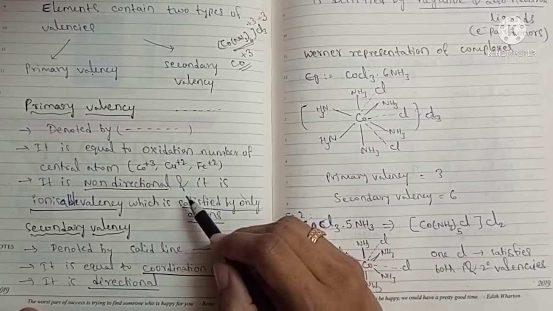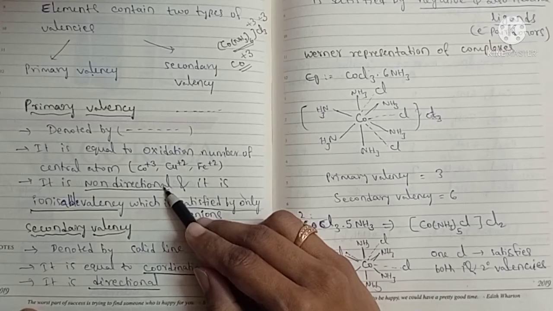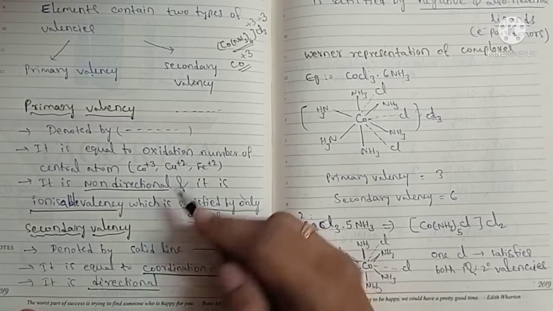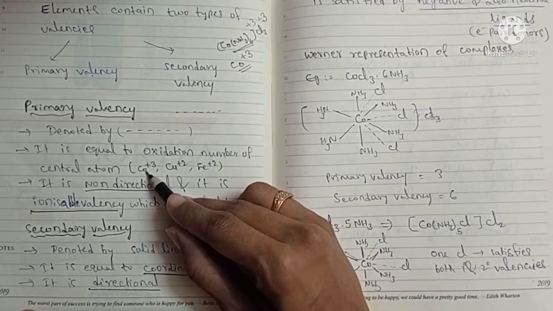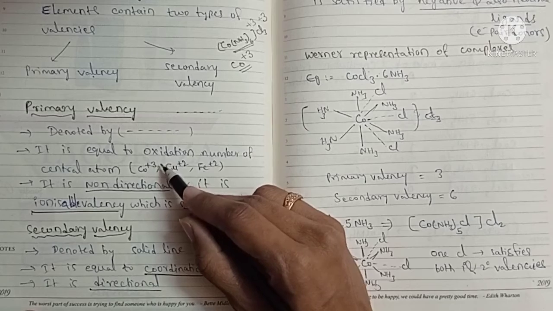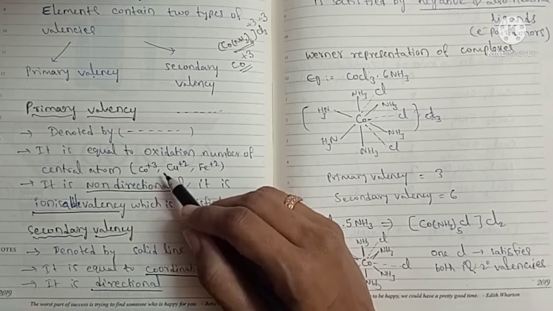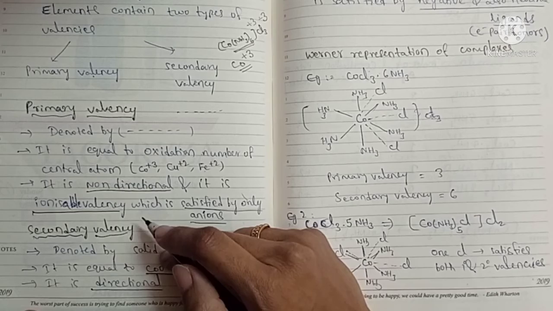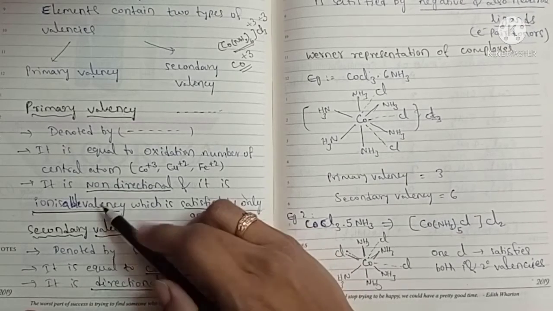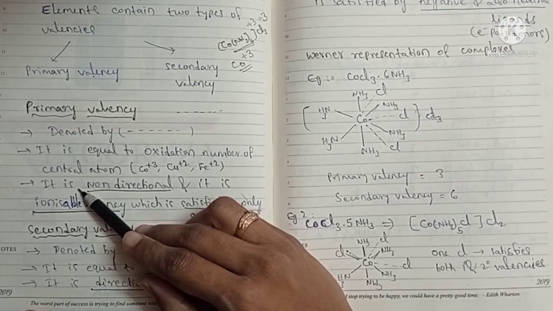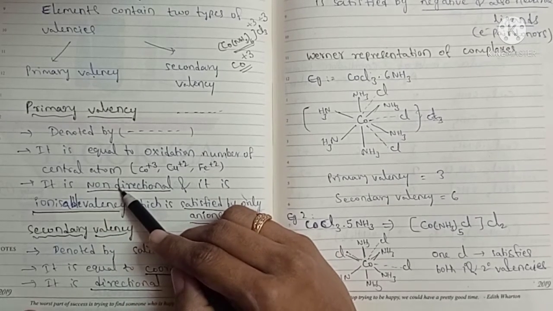Non-directional means it is in an ionic form. Cobalt plus 3 is an ion and it is attracted by negative ions. So it is related to the ionic electrostatic force of attraction. Since it is an electrostatic force of attraction, it has no direction.